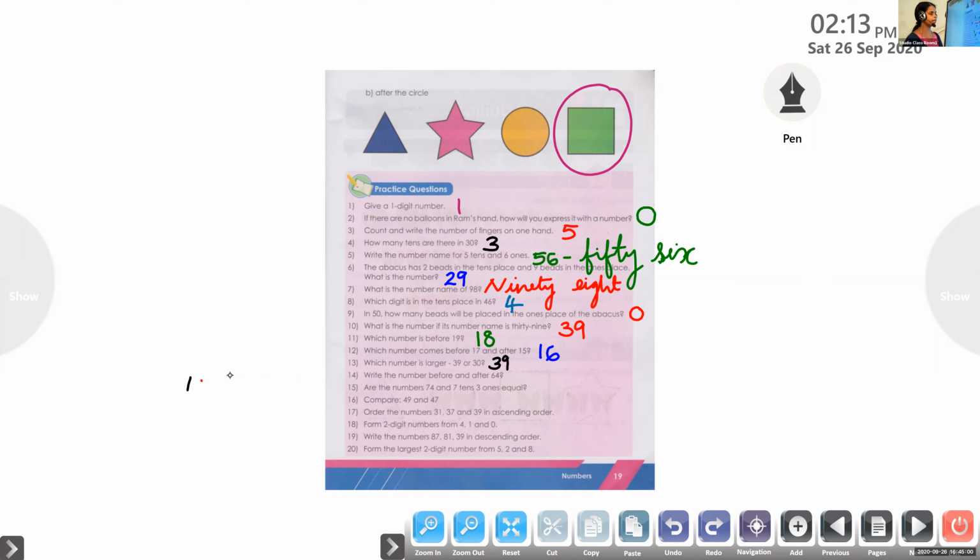Okay, now next we have 14th question. It's for Anaya. Anaya, please unmute and read the question. Question number 14. Anaya, unmute and read the question number 14.